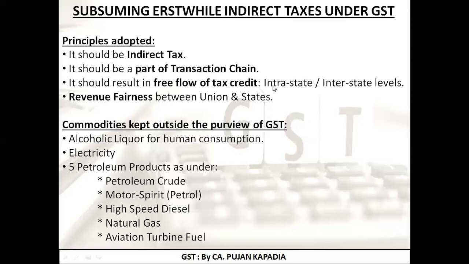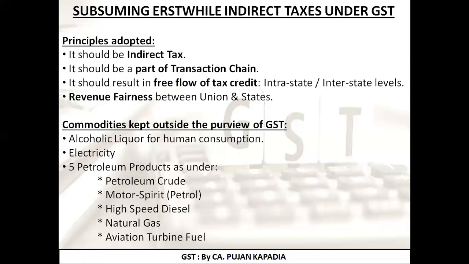Fine. Second is what is intrastate and what is interstate. For example, I am living in Gujarat. If I am selling a product from Surat to Ahmedabad, now in this particular case, the transaction is taking place between these two cities. But is it in the state or outside the state? Answer is in the state, because both the cities belong to Gujarat.